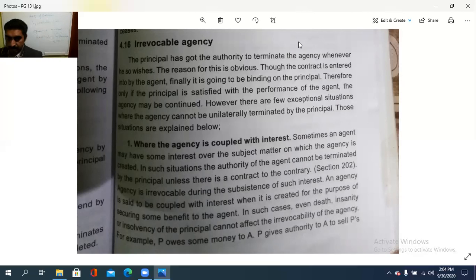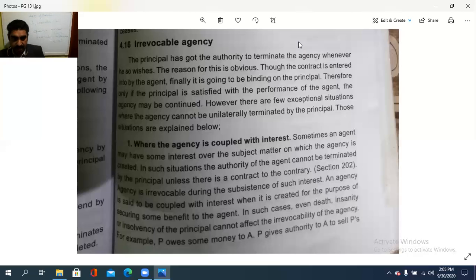That is, then Section 202. In such a case, agency is irrevocable during the subsistence of such interest. Because of the interest, that agency is continuing. Interest of whom? The agent upon the subject matter of that contract. So, an agency is said to be coupled with interest when it is created for the purpose of securing some benefit to the agent. The agent needs to get some benefit out of that.